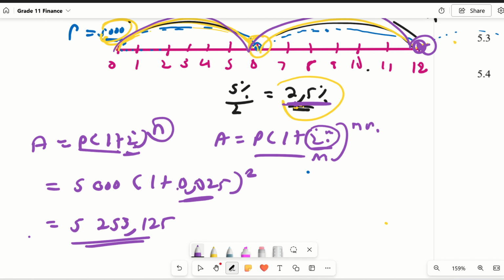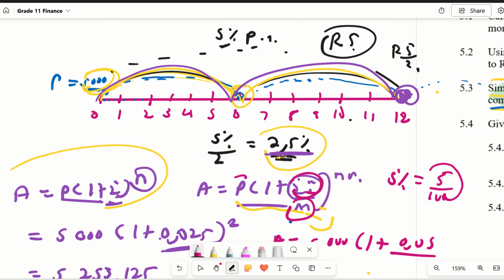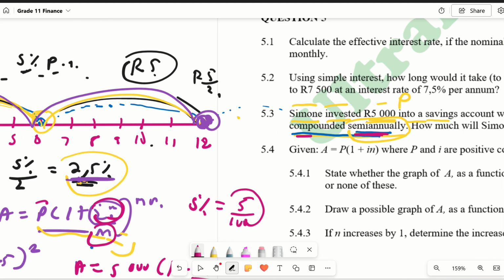Proper stuff. Now, this is the balance this guy would have at the end of the year, right? Look, this is me having used this formula. Let's use this other formula. You guys will see that this is literally the same thing. The important thing is understanding, interpretation. I'm going to go A equals my P is 5,000. 1 plus my I is that I, 5% again. And we know that percentage is the same as over 100. So we're just going to put 0.05. That's what this thing is. This is the thing over m. m is how often the money grows in a year. So it says compounded semi-annually, grows twice a year.